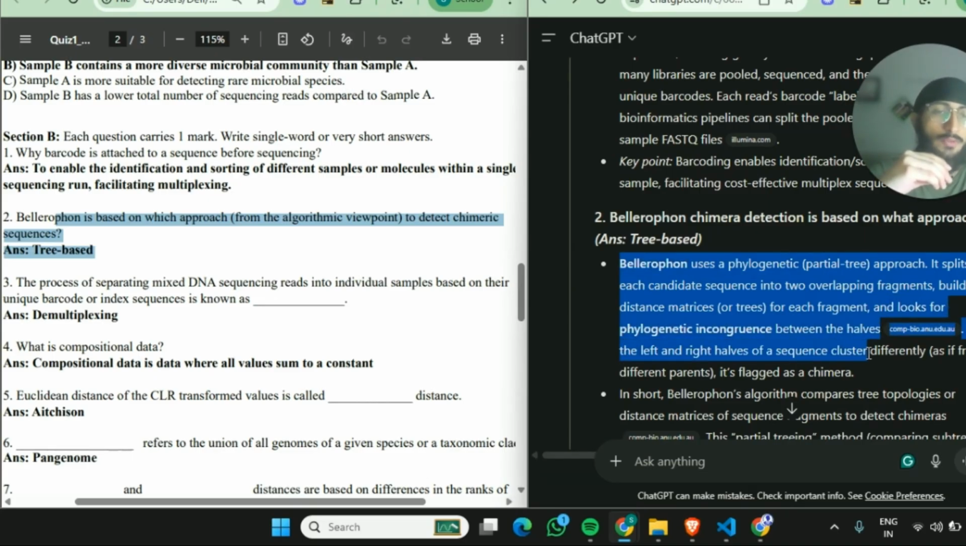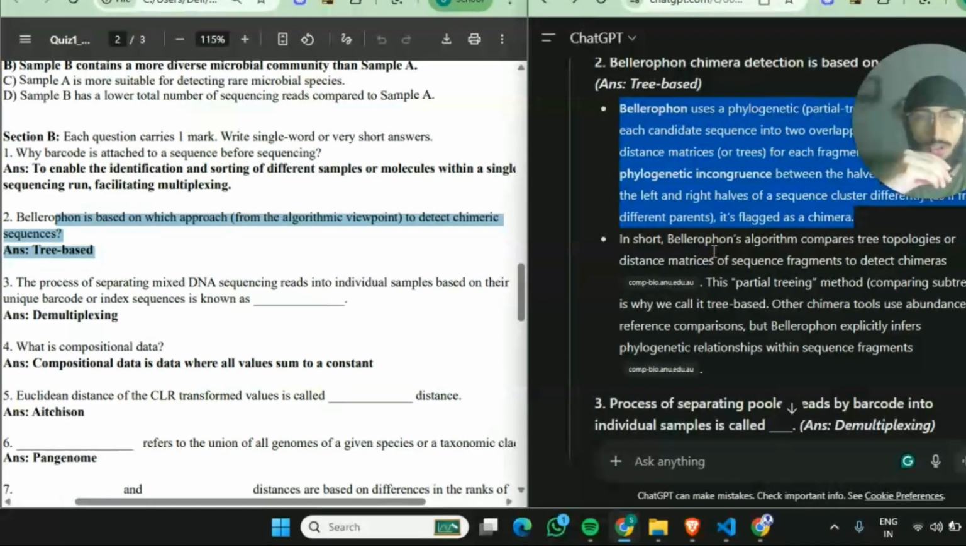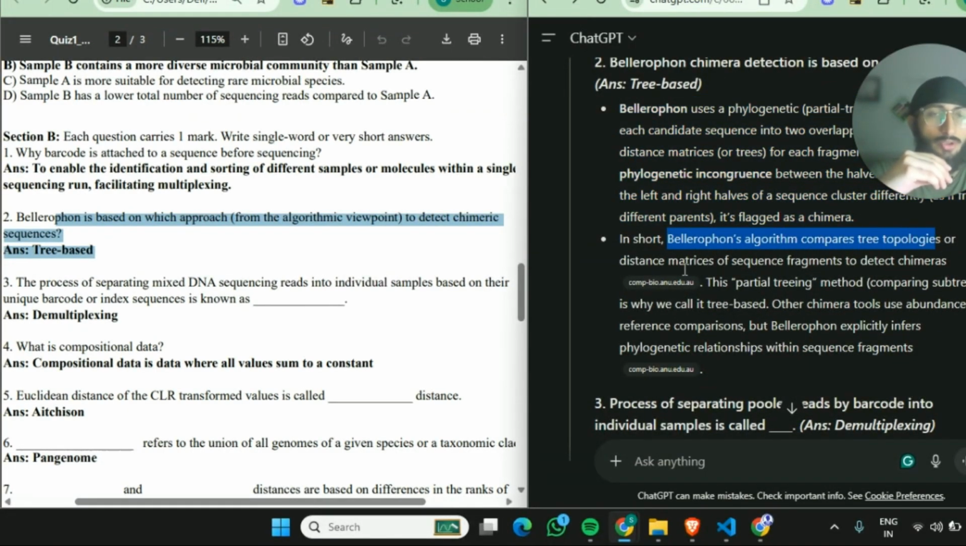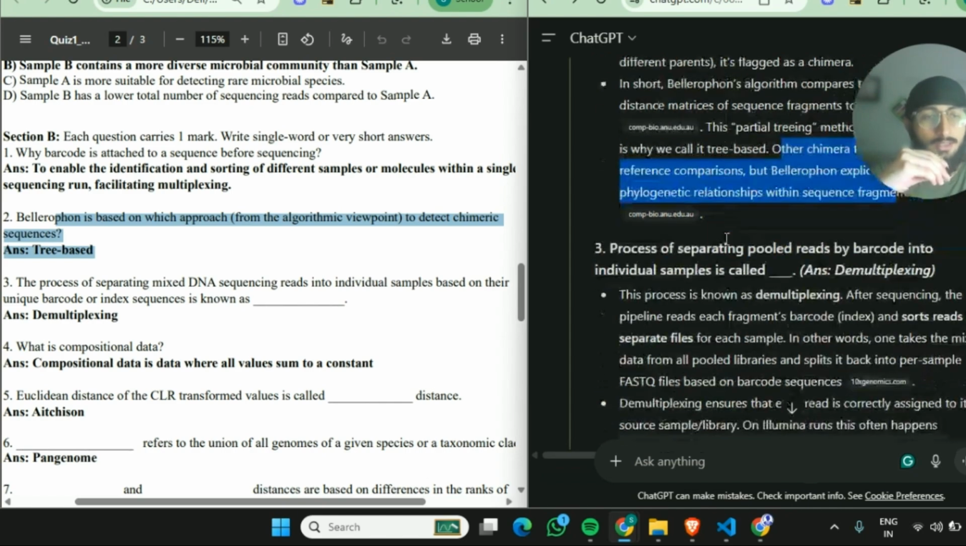If the left and right halves of a sequence cluster differently, as if from different parents, it's flagged as a chimera. In short, Bellerophon's algorithm compares tree topologies or distance matrices of sequence fragments to detect chimeras. This partial treeing method comparing subtrees is why we call it tree-based. Other chimera tools use abundance or reference comparisons, but Bellerophon explicitly infers phylogenetic relationships within sequence fragments.